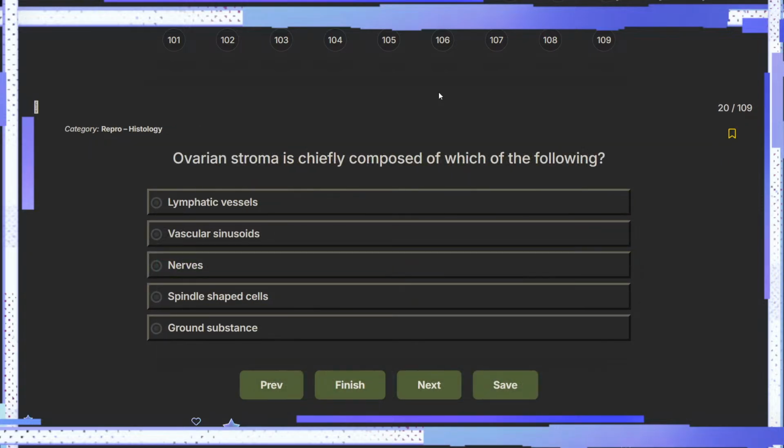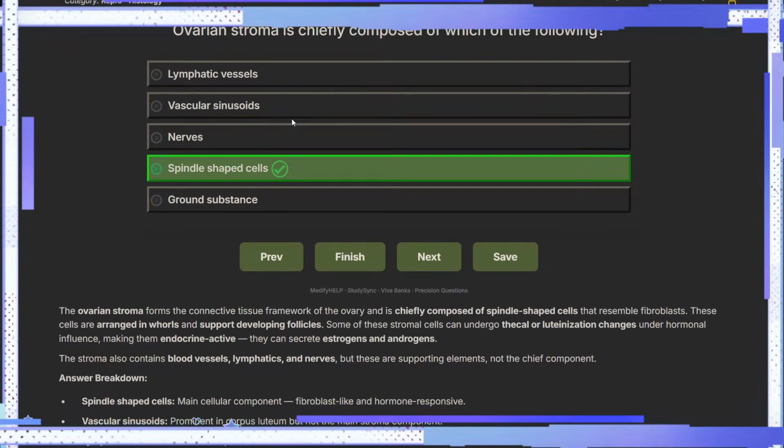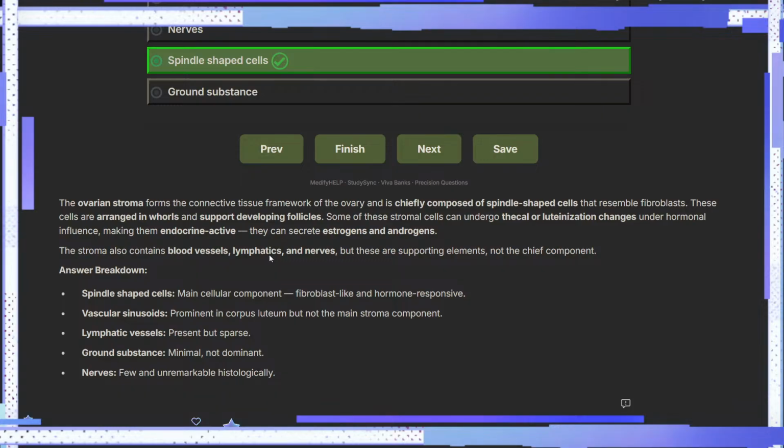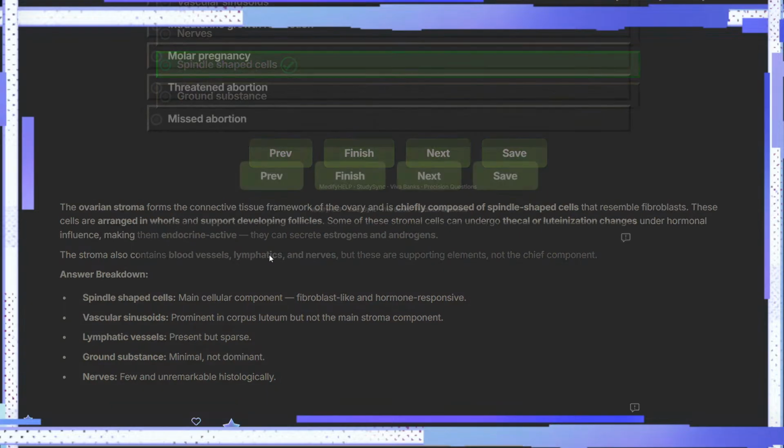Anyhow, ovarian stroma is chiefly composed of which of the following? That's a very good question. Either it's vascular sinusoids, or they are spindle shaped cells. It could be anything. I think it's spindle shaped cells. Fibroblast type cells, spindle shaped, arranged in whorls and supporting developing follicles. And yeah, fair enough.